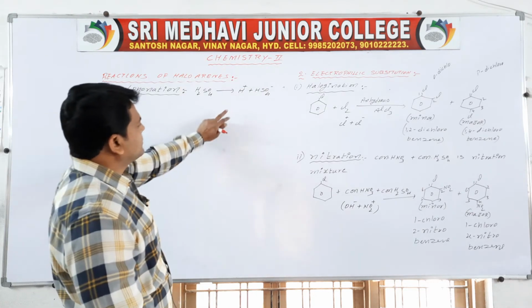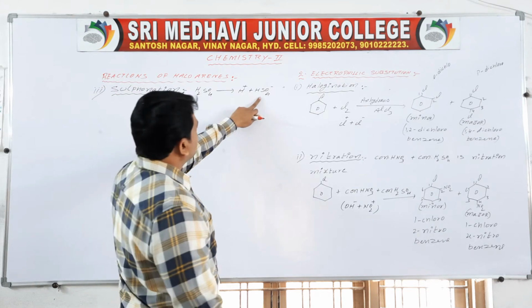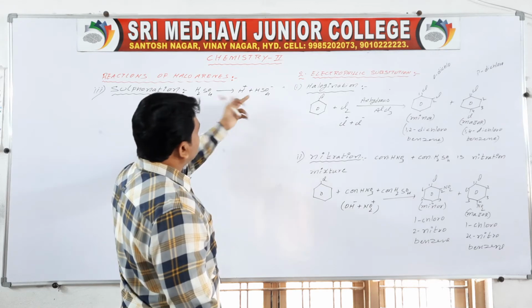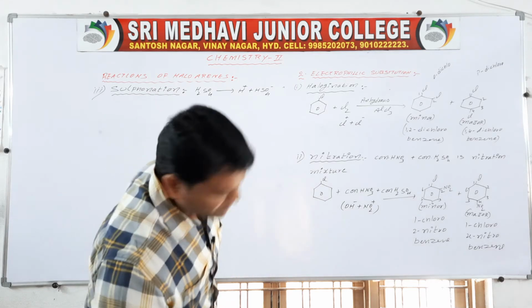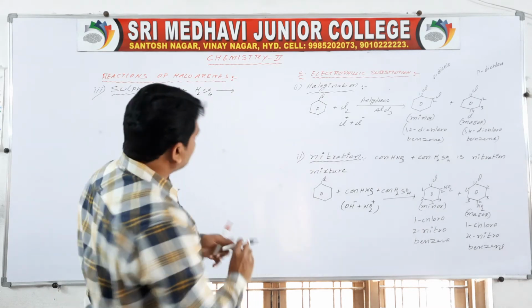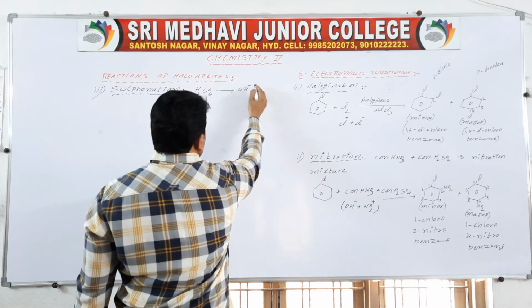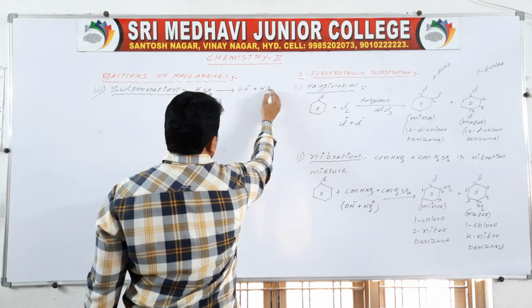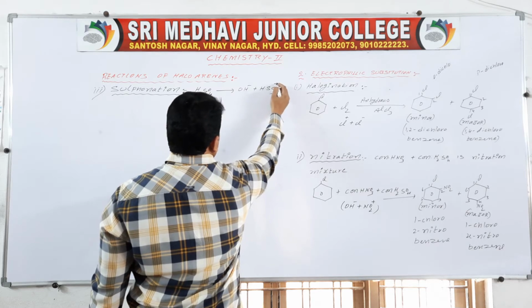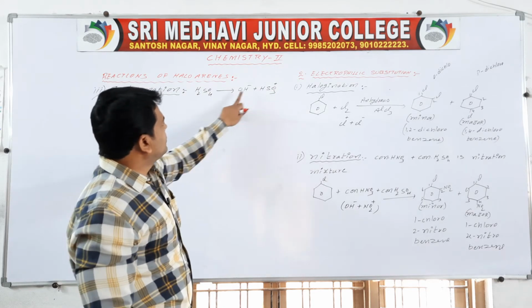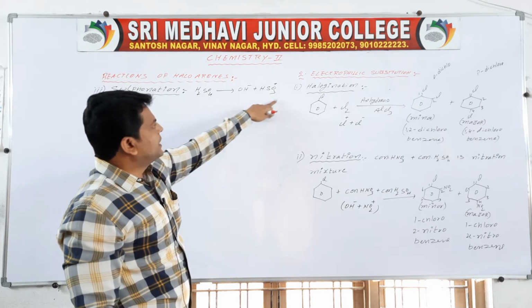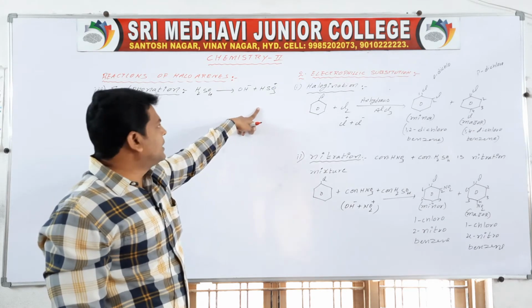HSO4 minus will divide into OH minus plus HSO3 plus. So it is divided like this.